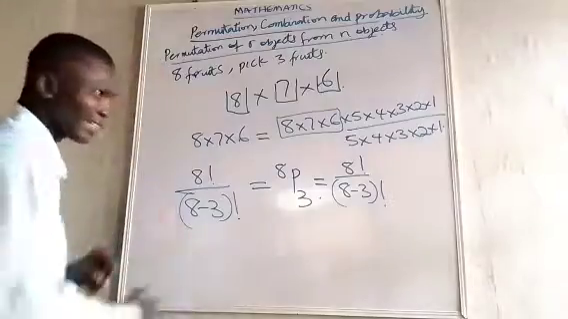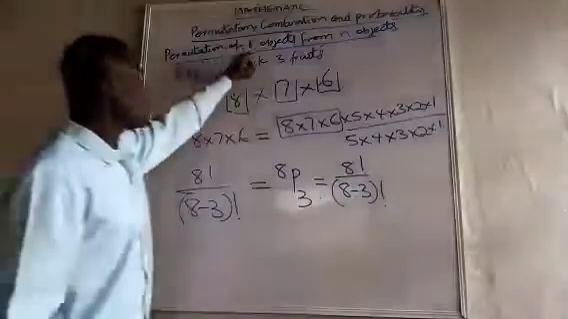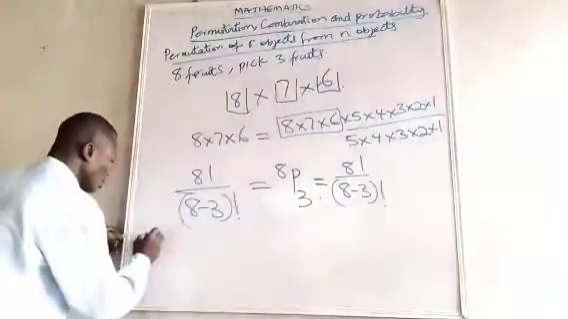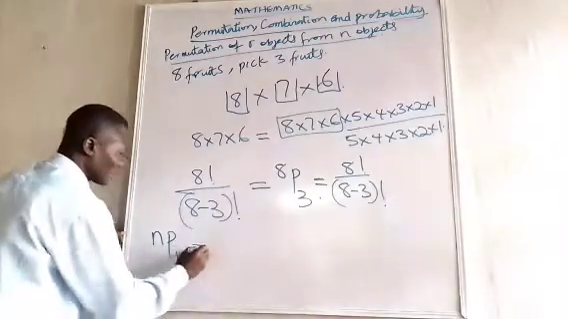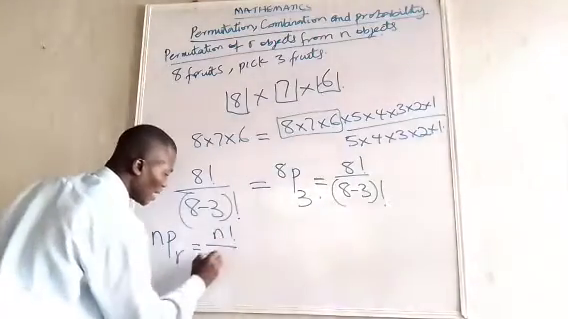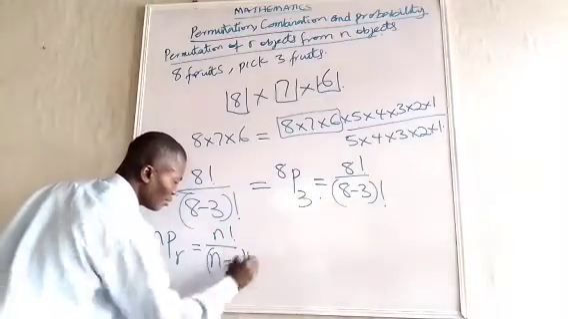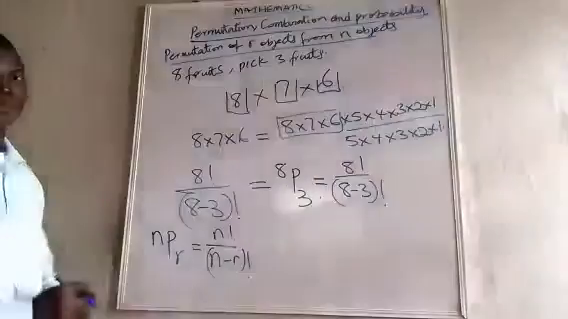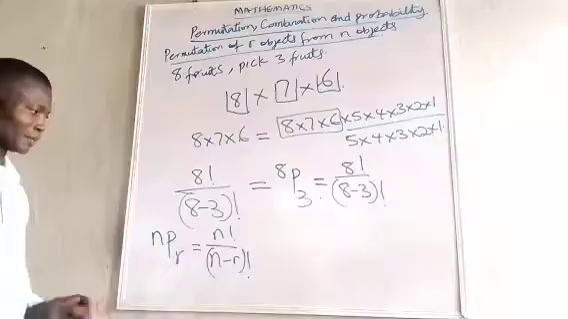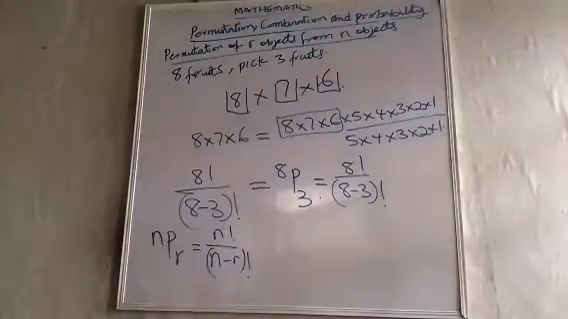So if you want to extend it to be general, I'm going to pick r objects from n objects. So that's going to be nPr. And that will give me n factorial over (n minus r) factorial. Simple. You can see, very simple and very easy to handle.